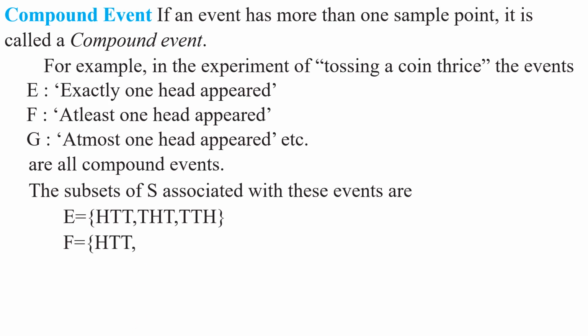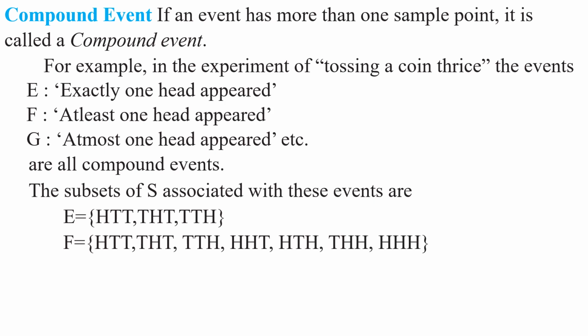Similarly, F is equal to, see here, at least one head appeared. So HTT, THT, TTH, HTH, THH, HHH. These are all the favorable outcomes to the event F. This is also a compound event, meaning a subset of the sample space S. Understood this point, my children?